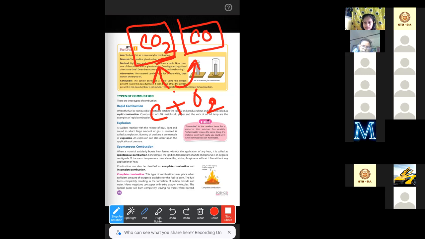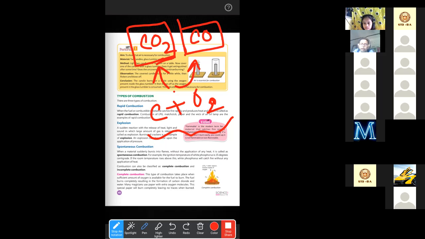Ma'am, examples of carbon dioxide and carbon monoxide? No example is there. Ma'am, where do they come from? We know carbon dioxide comes from burning any fuel, but carbon monoxide also.